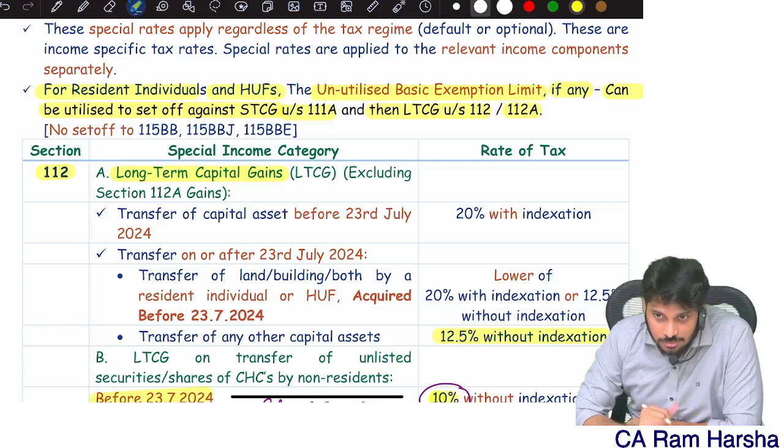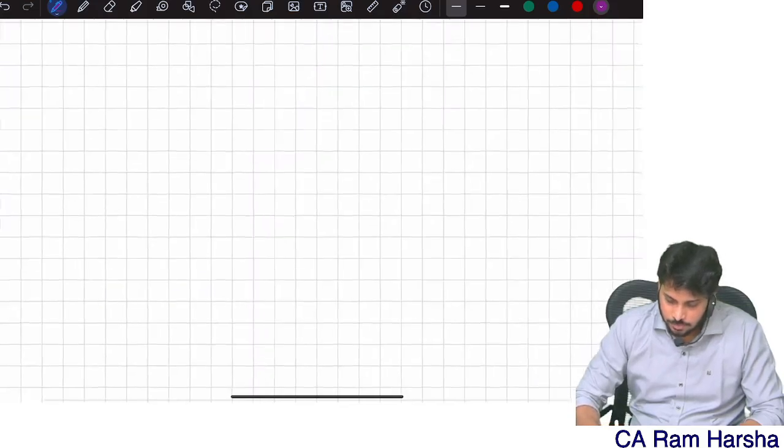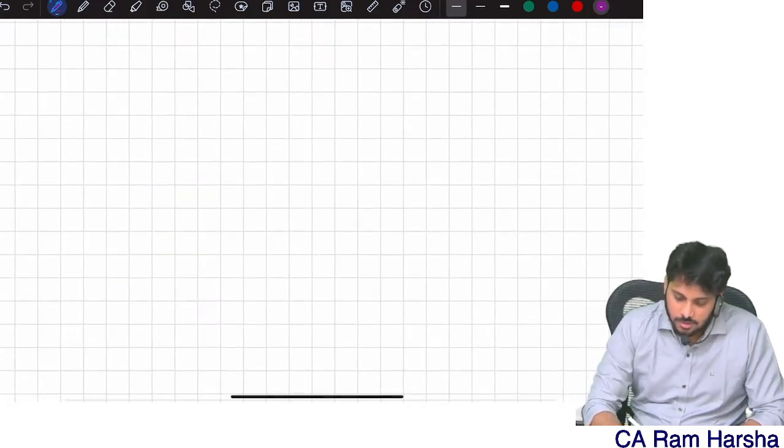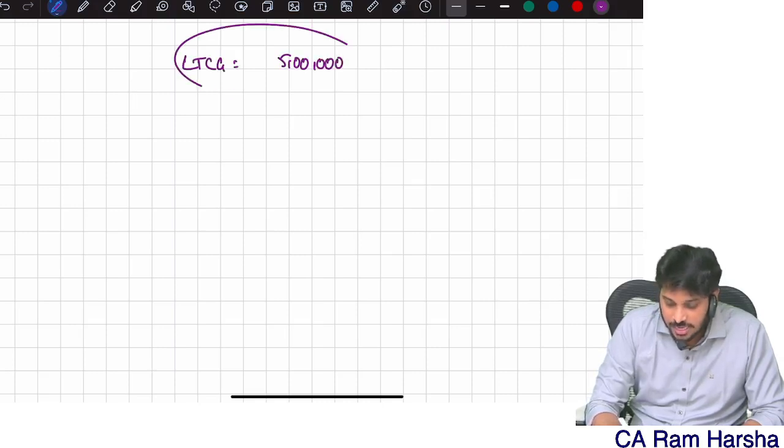What does it mean? Very simple. Suppose I don't have any income in the year, only one income, long-term capital gain. How much do I have? 5 lakhs.